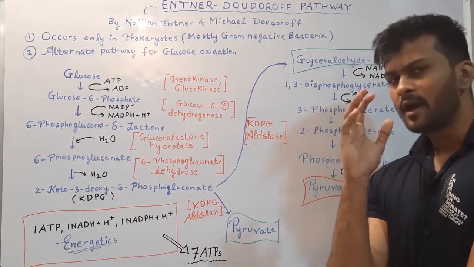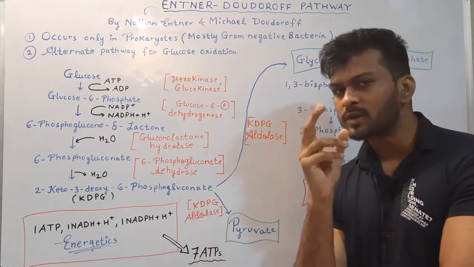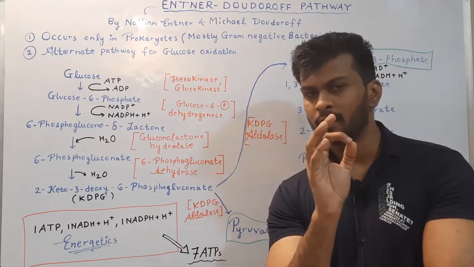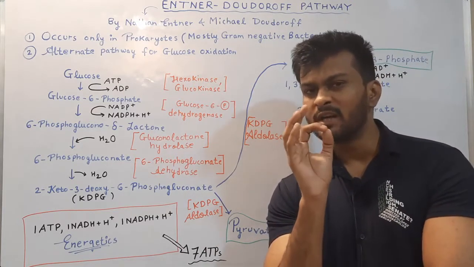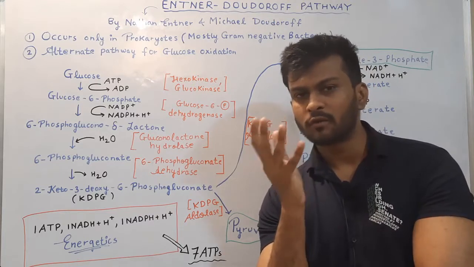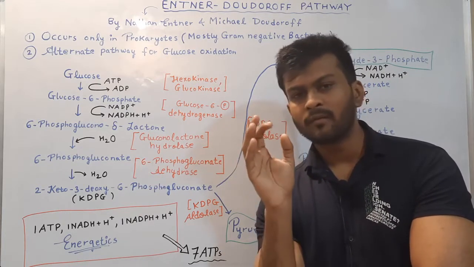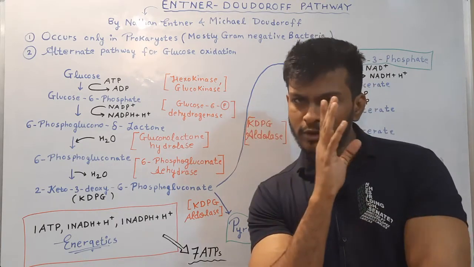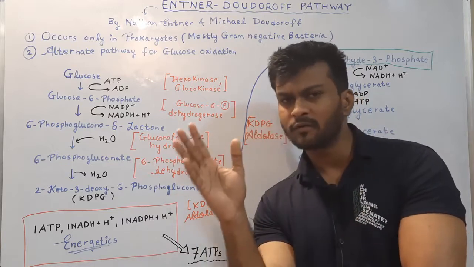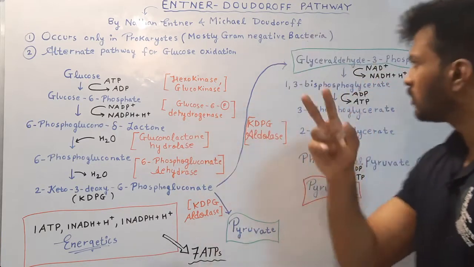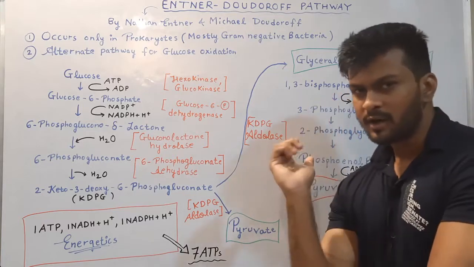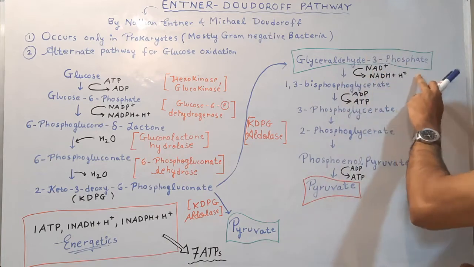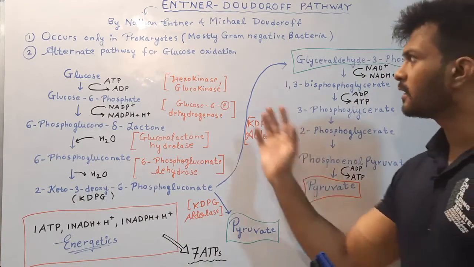Okay, in glycolysis we were getting 2 molecules of glyceraldehyde 3-phosphate, because we know that fructose 1,6-bisphosphate was getting split into DHAP, that is dihydroxyacetone phosphate, and 1 molecule of glyceraldehyde 3-phosphate, but there was interconversion between some of the molecules of DHAP into glyceraldehyde 3-phosphate. Therefore, we were getting 2 molecules of glyceraldehyde 3-phosphate. But here we will get 1 molecule of pyruvate and only 1 molecule of glyceraldehyde 3-phosphate, because there is no interconversion going on in this pathway.